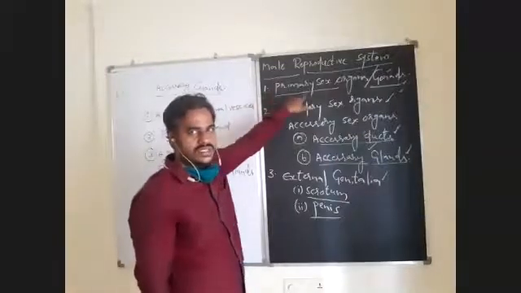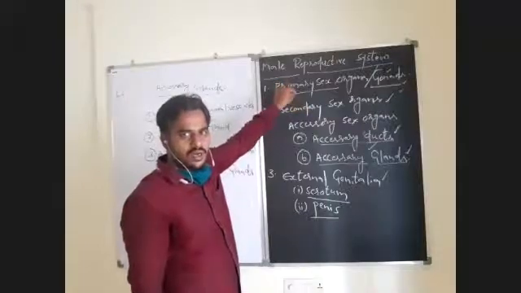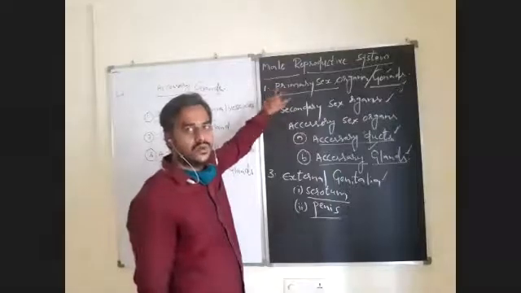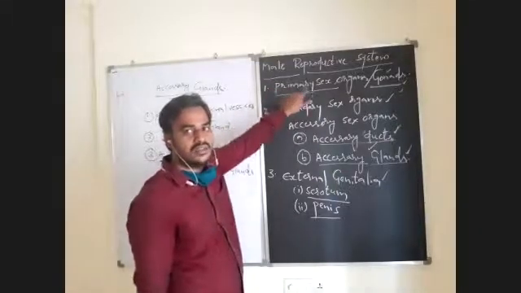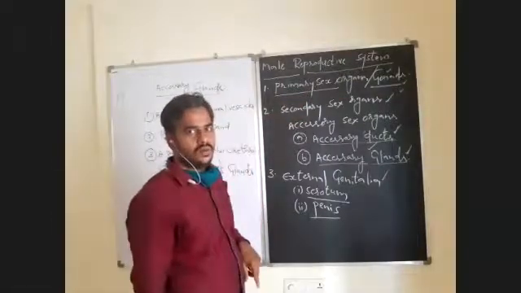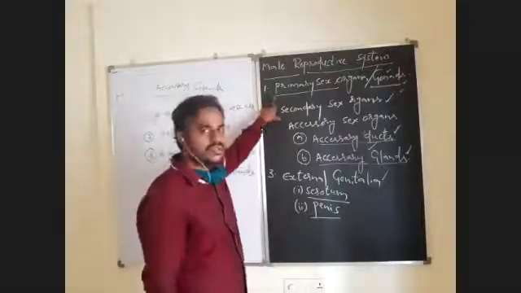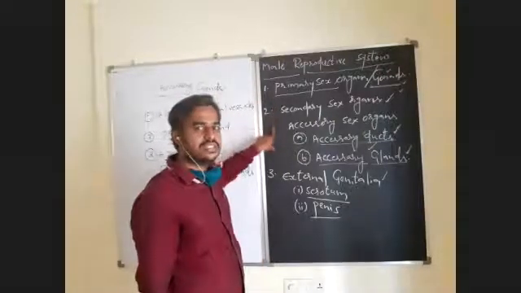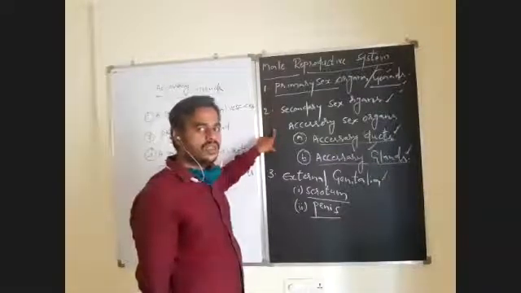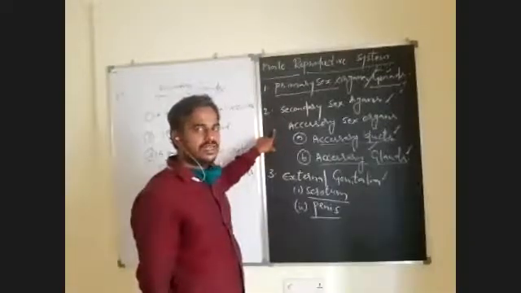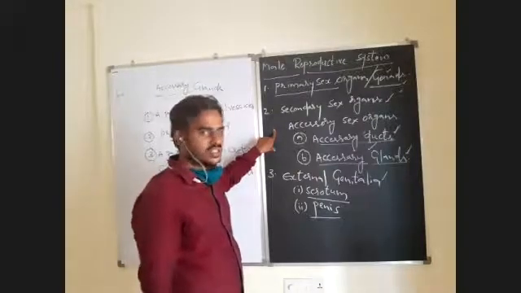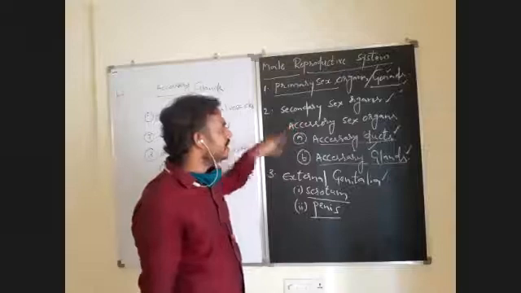What is a primary sex organ or gonad? The reproductive organs involved in the production of gametes and secretion of reproductive hormones are called primary sex organs or gonads. In the human male, one pair of testes acts as the primary sex organs. The secondary sex organs are the accessory sex organs: the reproductive organs involved in the transport of gametes, storage of gametes, nourishment of gametes, and also protection of gametes from acidic pH.